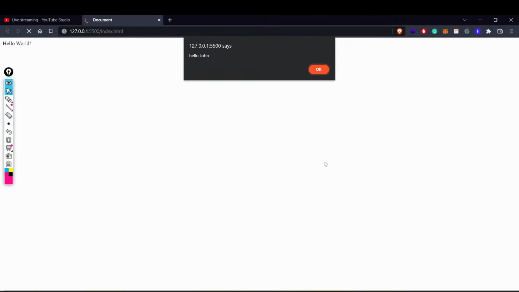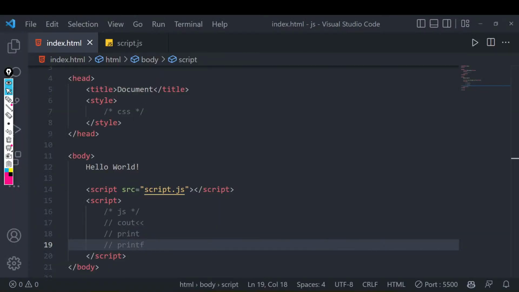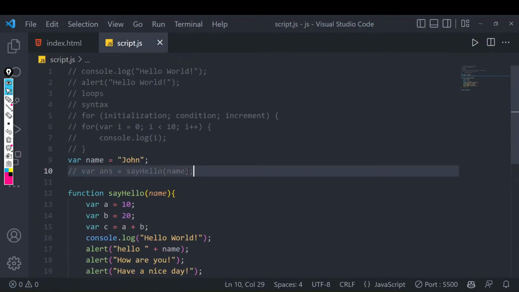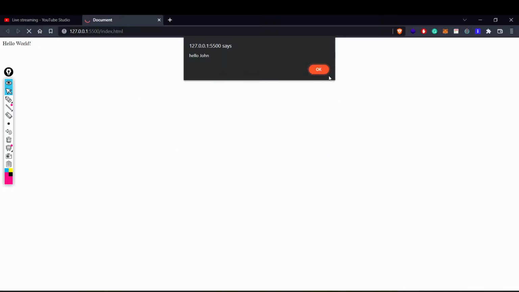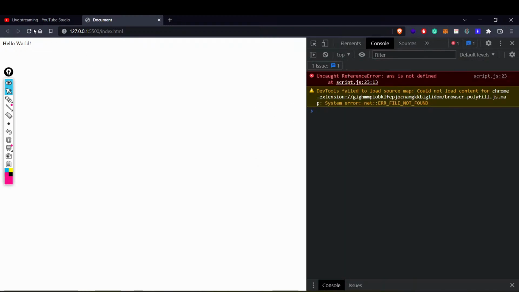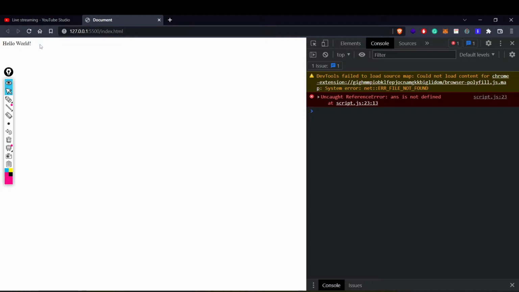So let me quickly run this in my browser. This is a very stupid thing that was coming. Let's comment that out first of all, because we don't want to do that multiple times. We have to remove this. Yes, now if I refresh, nothing will come. Now the thing that we are interested in at this moment is that I want to get this heading from my page, or get this hello word, and I want to change it, right? Maybe I want to make it hello everyone, or something like that, using JavaScript only.